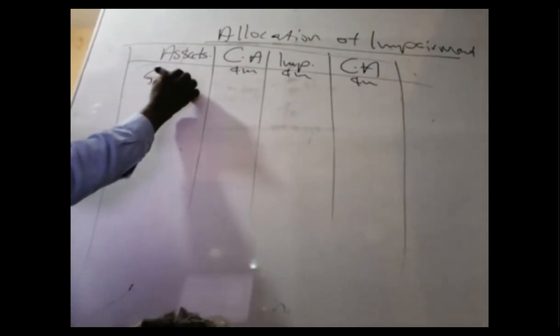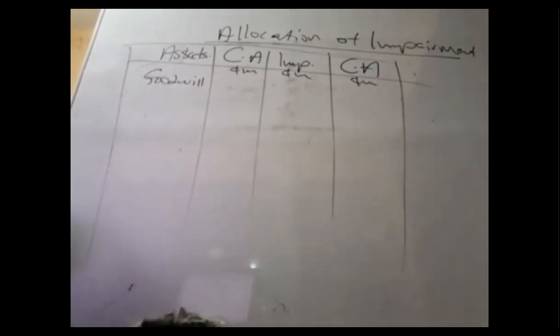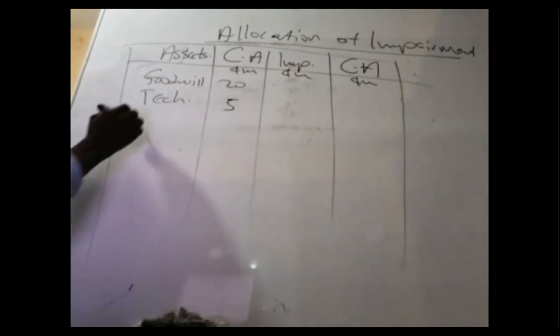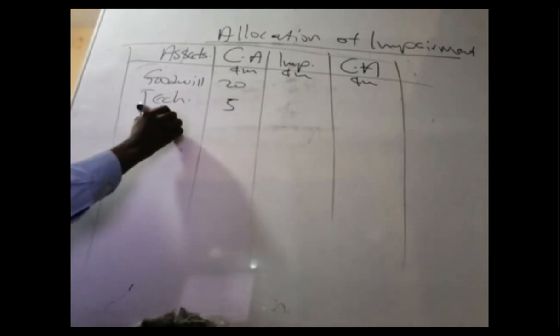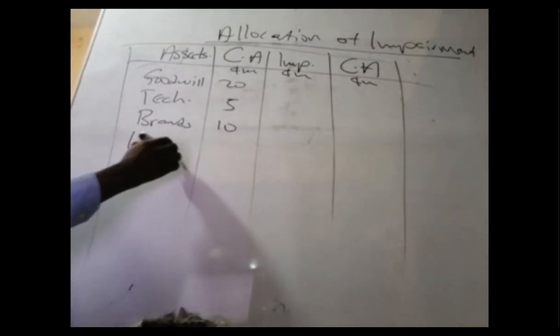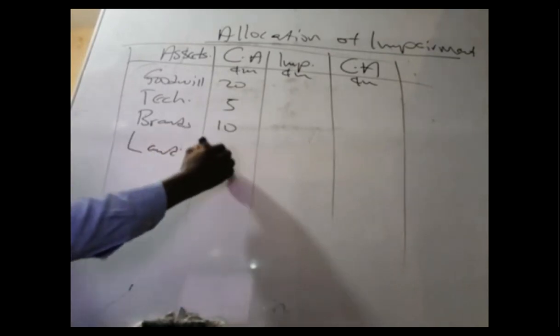goodwill. So goodwill, the carrying amount is 20 million. Technology, which happens to be 5 million. Brands, which happen to be 10 million. Land, which happens to be 50 million.